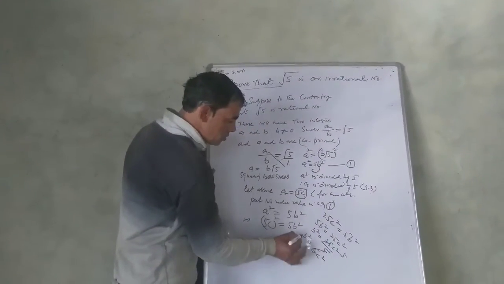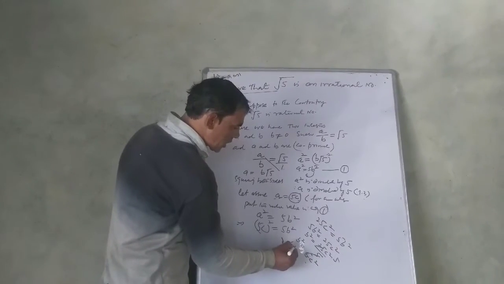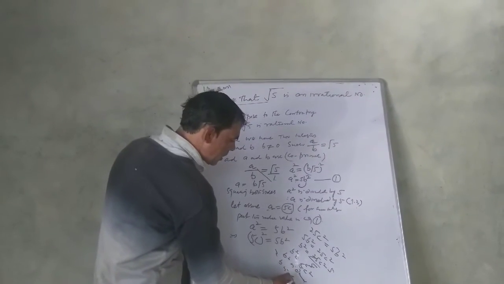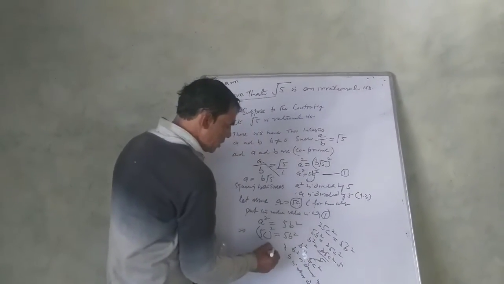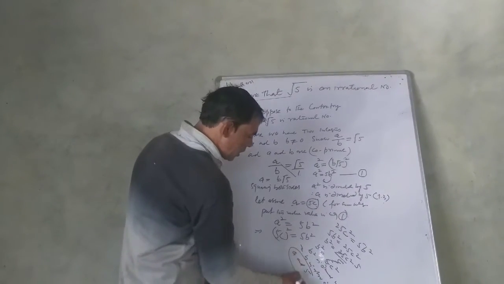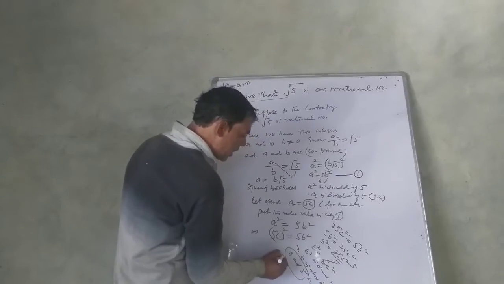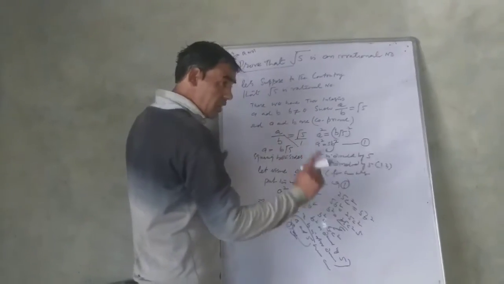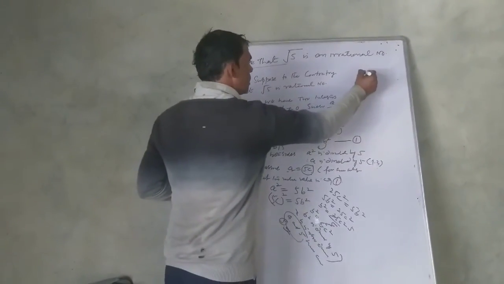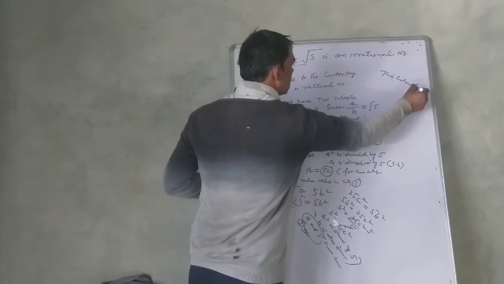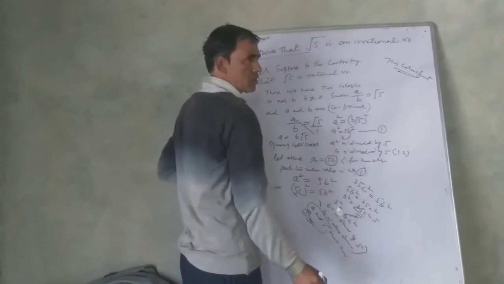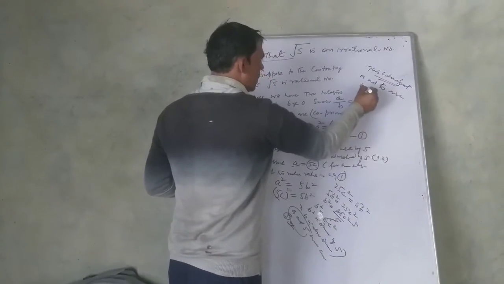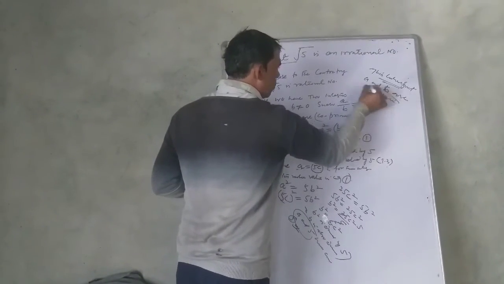It means b square is divisible by 5, and b is also divisible by 5. So a and b have a common factor 5 other than 1. This contradicts the fact that a and b are coprime.